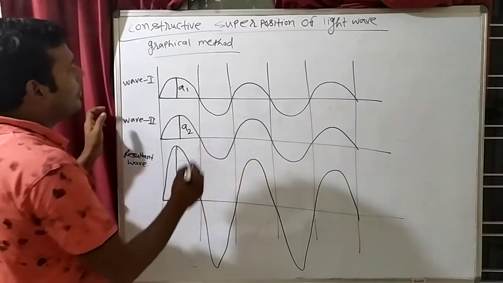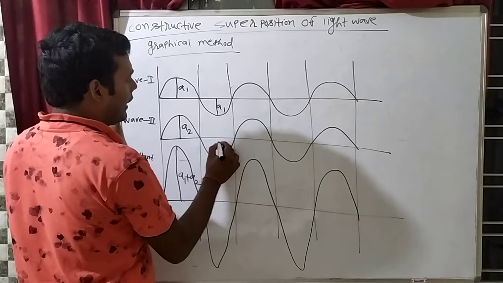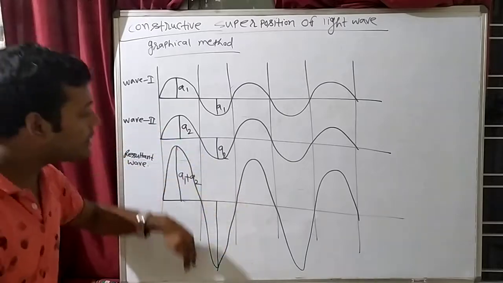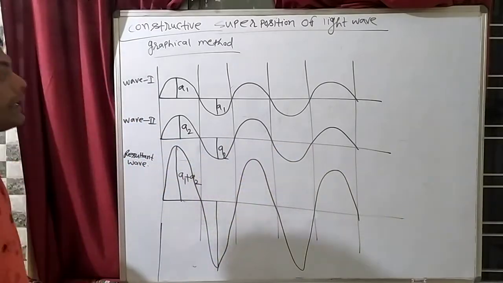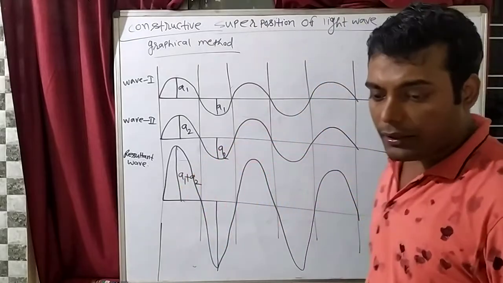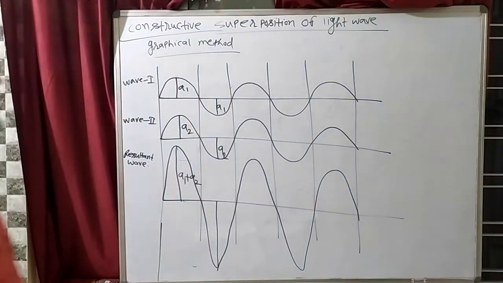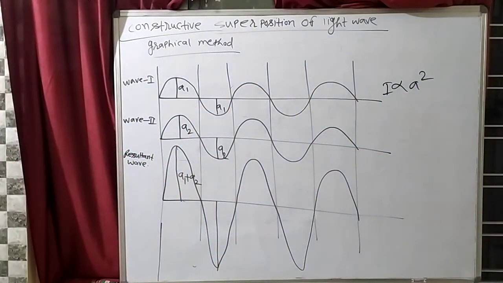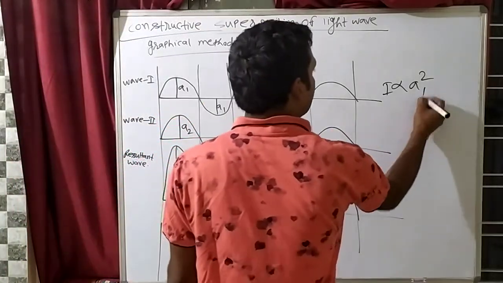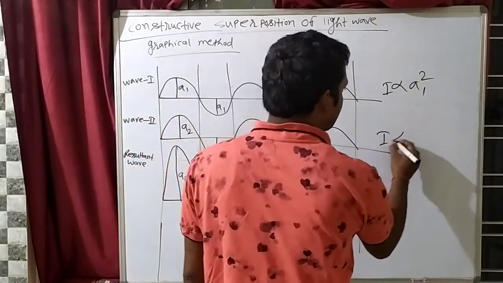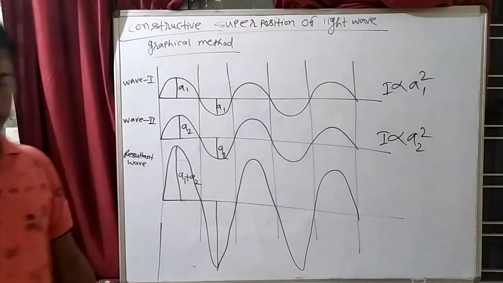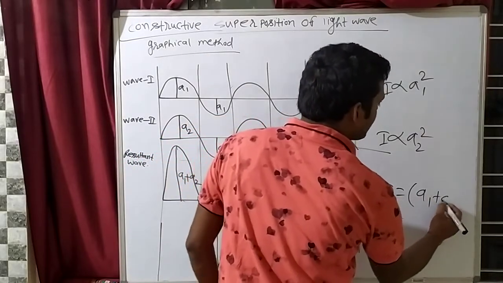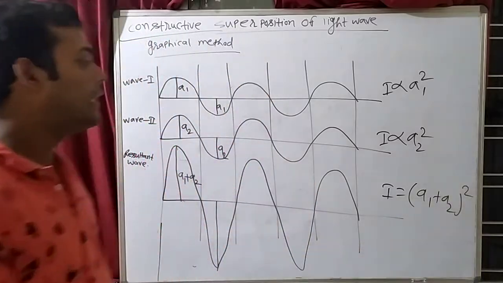The lower amplitude is also A1, the other is A2, so in magnitude also this will be the same. So see, the amplitude is increasing. So resultant amplitude is increasing because this is constructive interference. Here intensity is directly proportional to A square. So with amplitude A1, intensity is proportional to A1 square. Here intensity is proportional to A2 square, right? So here intensity will be directly proportional to A1 plus A2 whole square, because intensity is directly proportional to A square.